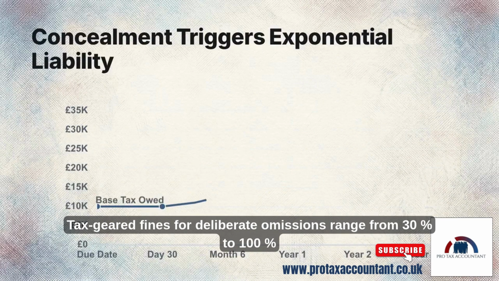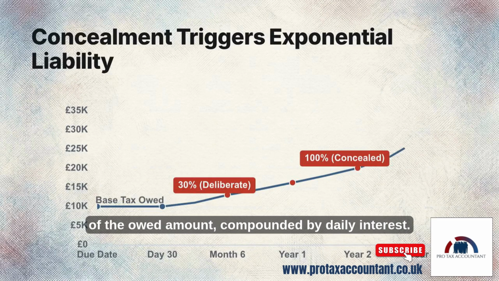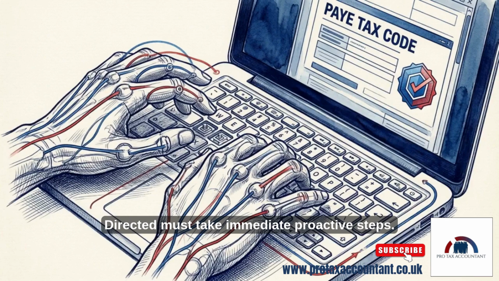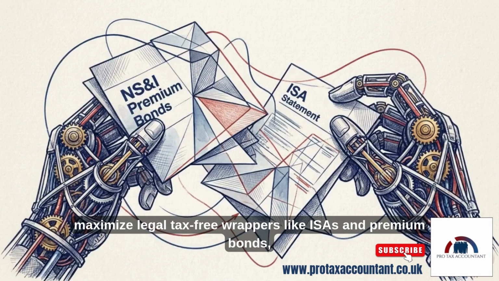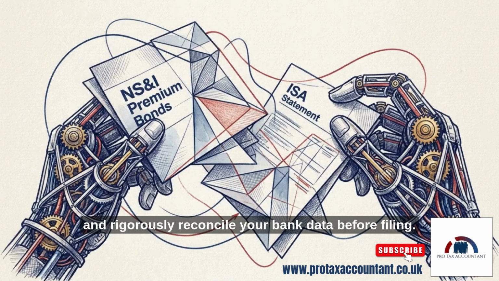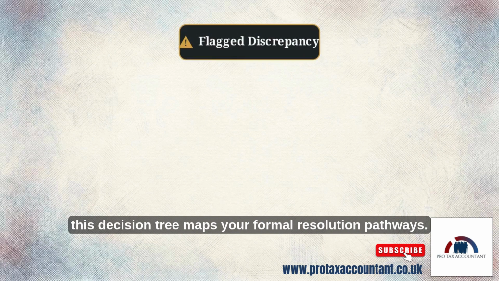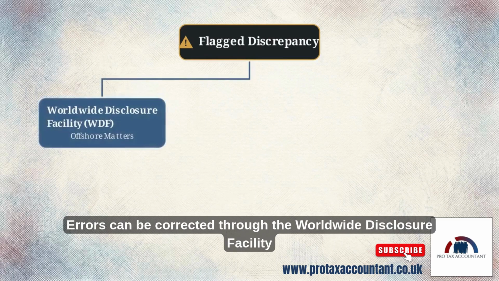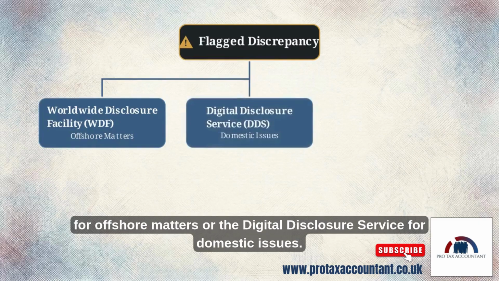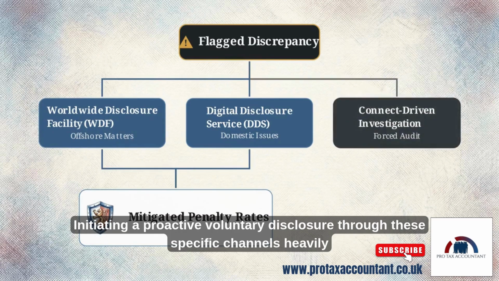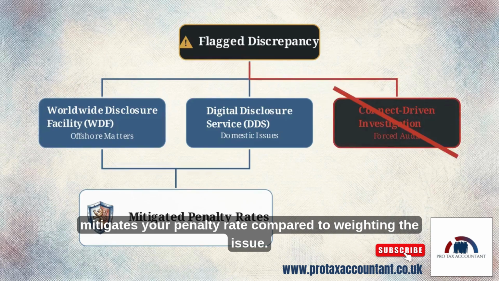Tax-geared fines for deliberate omissions range from 30% to 100% of the owed amount, compounded by daily interest. Directors must take immediate proactive steps. Verify your PAYE tax codes, maximize legal tax-free wrappers like ISAs and premium bonds, and rigorously reconcile your bank data before filing. If a discrepancy is flagged, this decision tree maps your formal resolution pathways. Errors can be corrected through the Worldwide Disclosure Facility for offshore matters or the Digital Disclosure Service for domestic issues. Initiating a proactive voluntary disclosure through these specific channels heavily mitigates your penalty rate compared to waiting on the issue.